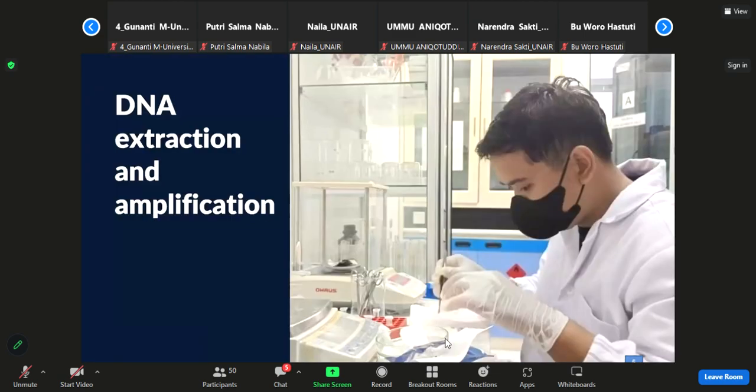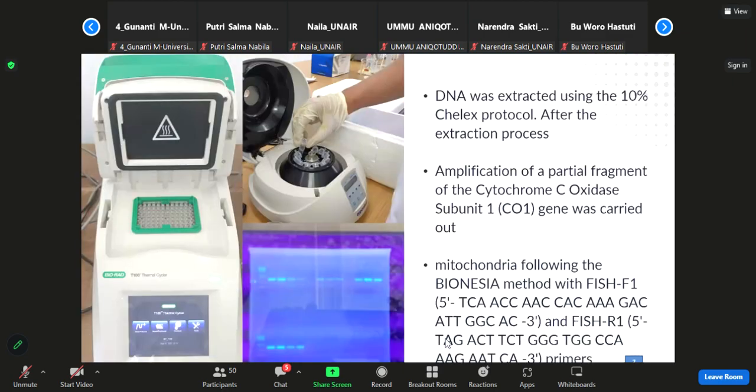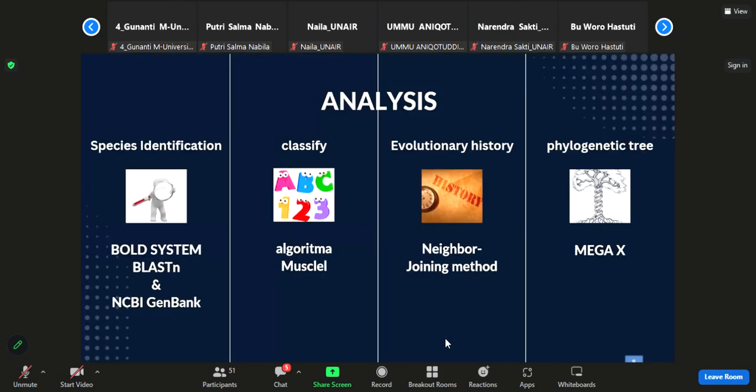Okay, DNA extraction and amplification. Here, DNA was extracted using the 10% Chelex protocol. Following the extraction process, amplification of the fragment of mitochondrial cytochrome C oxidase subunit 1, or CO1, followed the Bionesia method with FISH F1 and FISH R1 primers.